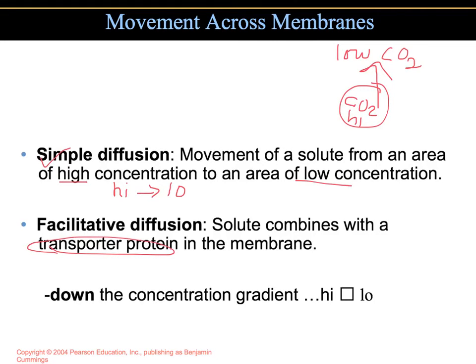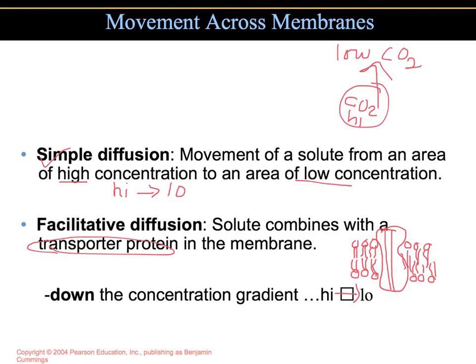It still is moving down the concentration gradient from high to low, but instead, if we were to draw, I'm going to just draw some membrane here very quickly, the phosphate heads and the tails. Now, here's the protein with that channel in it that we mentioned earlier, and then, of course, more of the membrane material around.